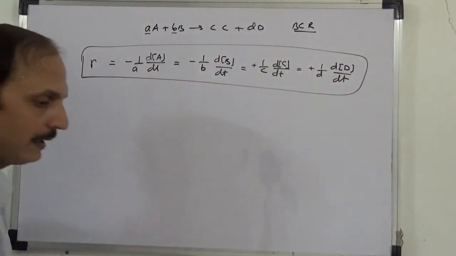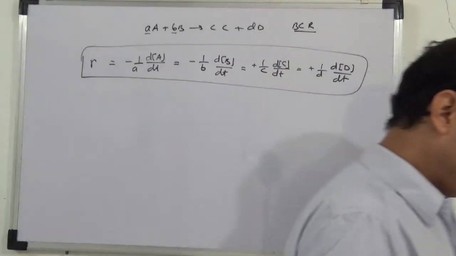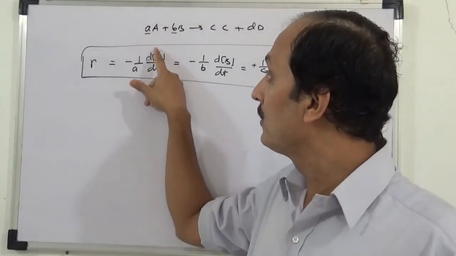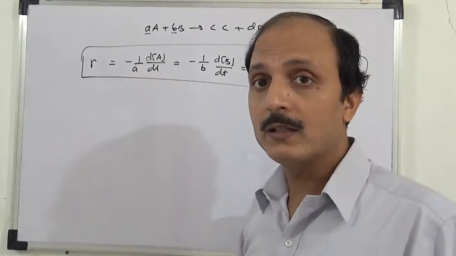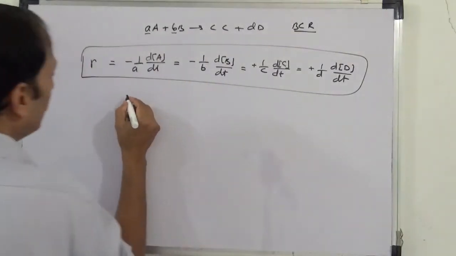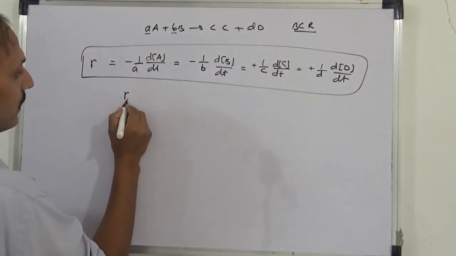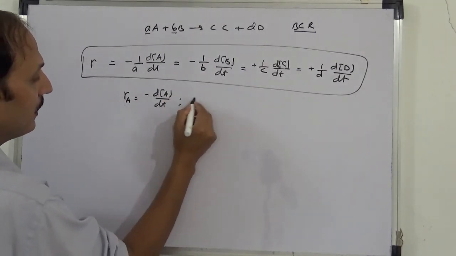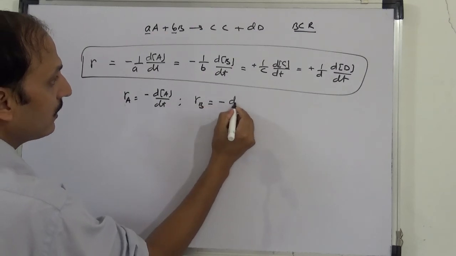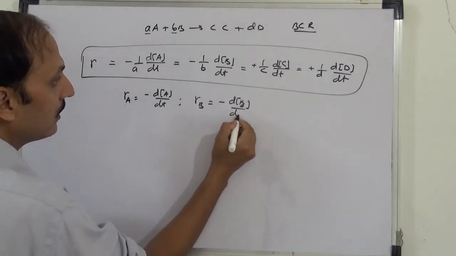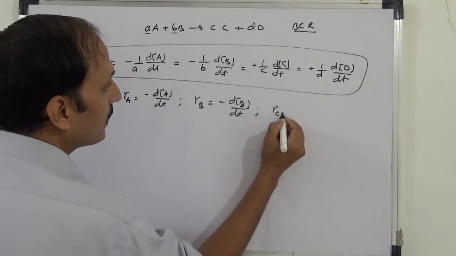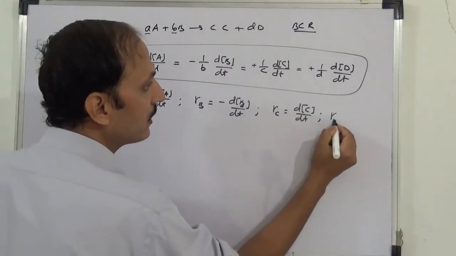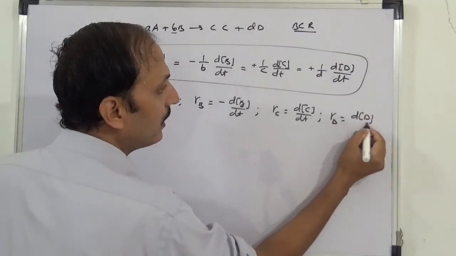This we are writing as the rate of the reaction. Again, dA/dt is a rate with respect to A. Let's look now: rate with respect to A is minus dA/dt. Rate with respect to B is minus dB/dt. Rate with respect to C is dC/dt, and rate with respect to D is dD/dt.